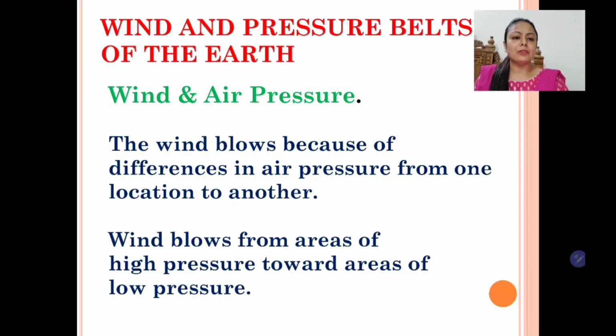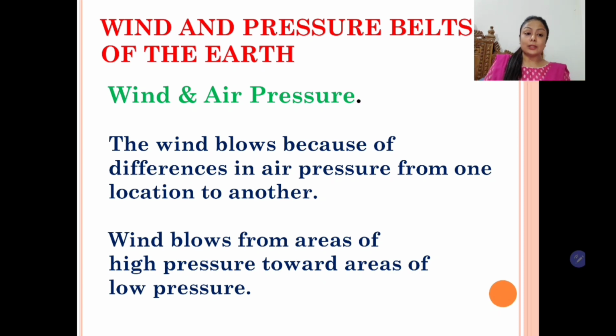So children, we have learnt about certain important concepts, and the next one is winds and pressure belts. This would be the fourth one, winds and pressure belts of the earth. This is very, very important for us to understand, as it has direct influence on the climate of any place. So first, let's see the point here. The winds blow because of difference in air pressure. So children, let's understand how the pressure varies.